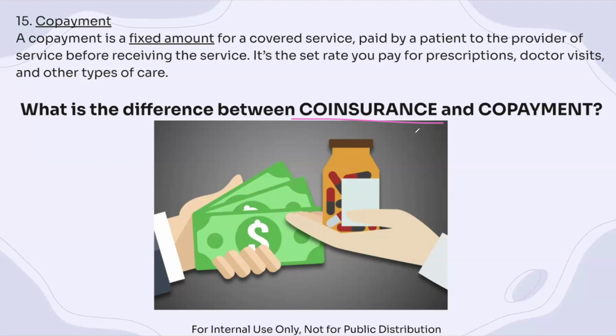Coinsurance is a percentage that the insured has to pay, while a copayment is a fixed amount that a patient needs to pay before a covered service. In reality, with health insurance policies, we need to take account of deductibles, coinsurance, and copayment. Those are the three major expenses that the insured would need to pay for a covered service.